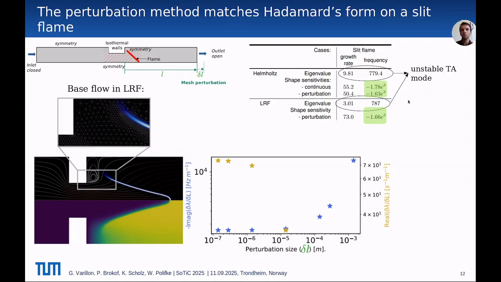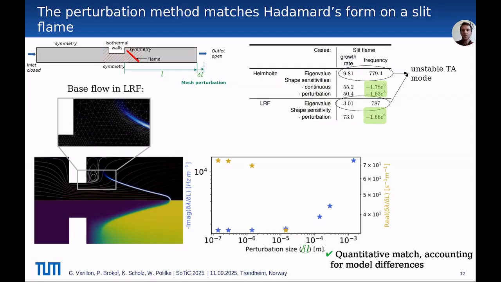And we have a nice quantitative match between the sensitivities from the Helmholtz equation with Hadamard form as a reference and the proposed method applied to the linearized reactive flow LRF with mesh perturbation, and this despite model differences. From a physical point of view, the sensitivity here tells us that the frequency is dropping and the growth rate is almost not affected, which is consistent with our understanding of thermoacoustic modes.